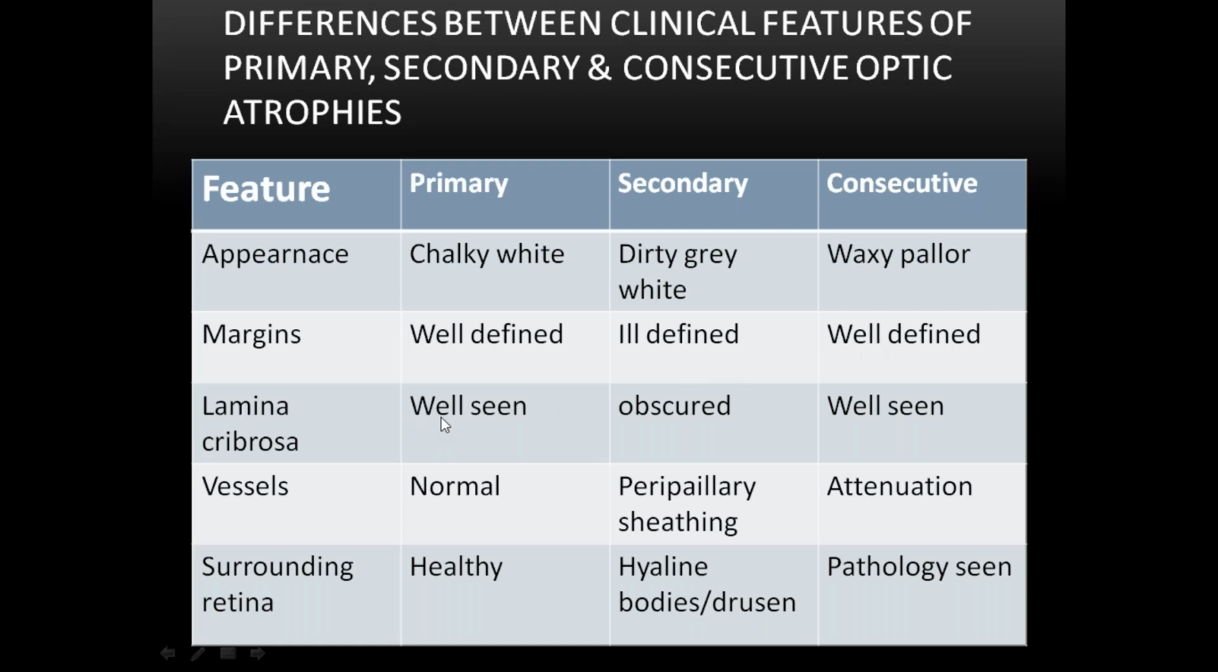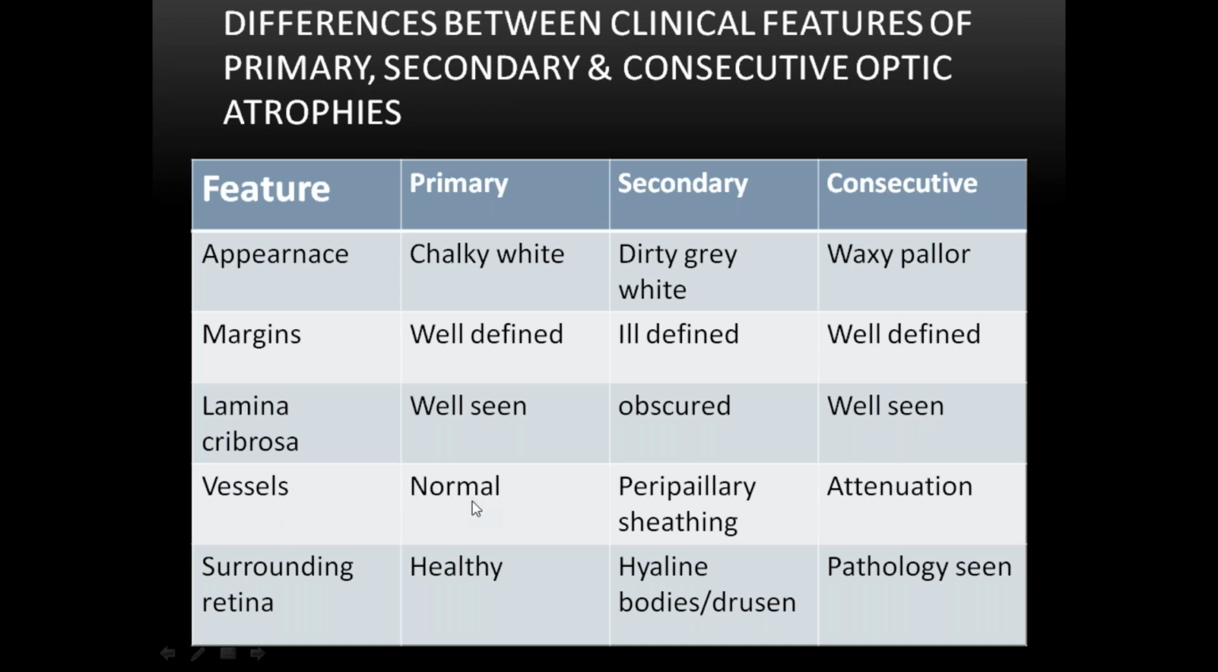Lamina fibrosa is seen in primary optic atrophy. It is obscured or absent in secondary optic atrophy. That is, in optic neuritis, the excessive glial tissue will obscure the lamina fibrosa and disc margins, and there will be sheathing of the vessels. That is the reason for absence of lamina fibrosa in secondary optic atrophy. That is post-neuritic, that is optic neuritis and papilledema. It is well seen in consecutive optic atrophy.